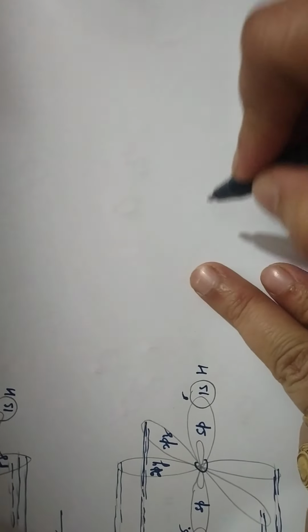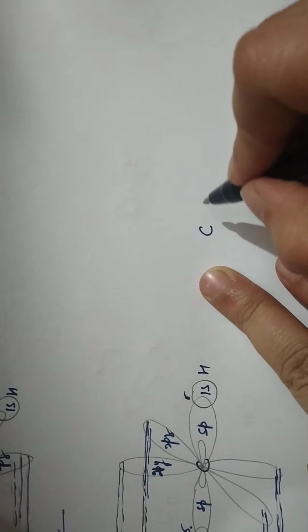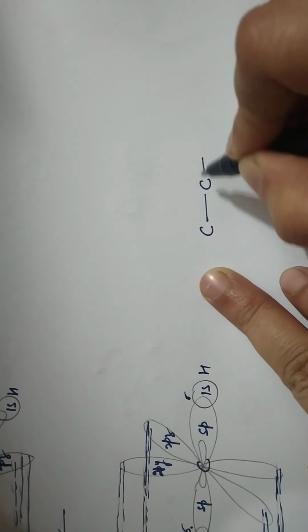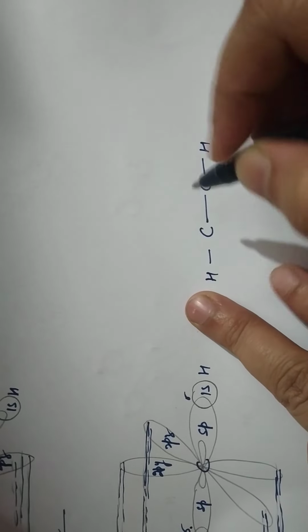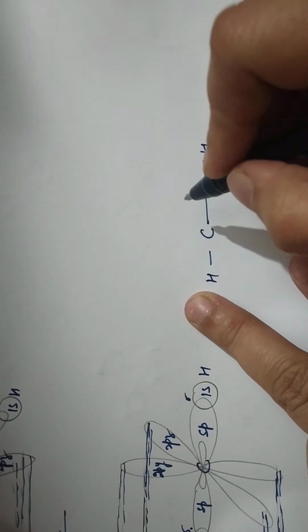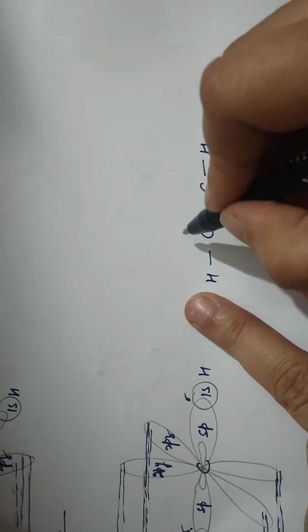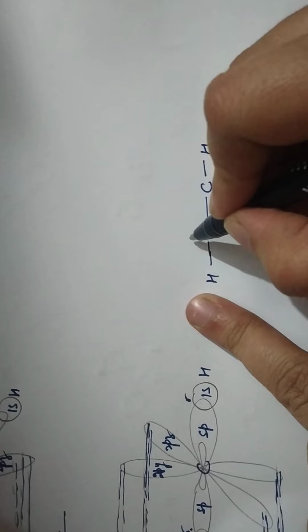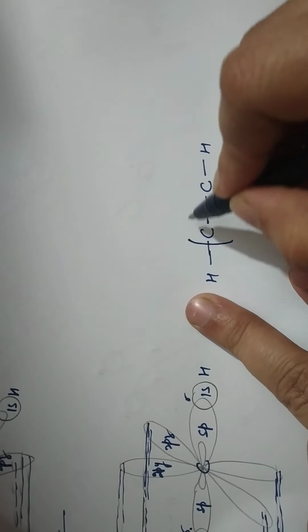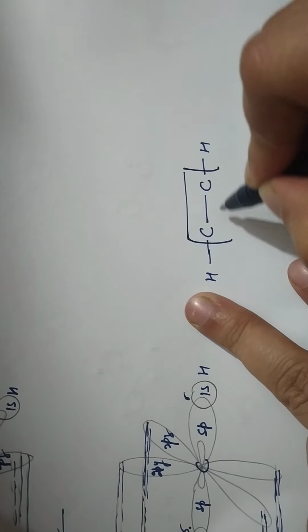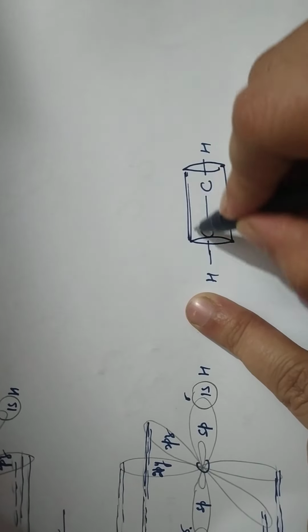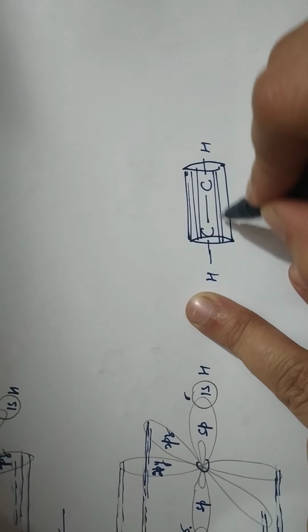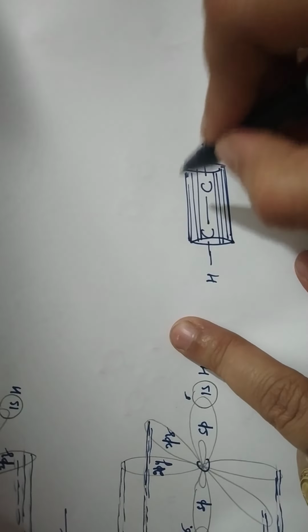Let's draw it in the simple form as we have done earlier also. There we have one carbon, one sp overlap, that is the simple covalent bond, and here these pi clouds will spread just like a cylinder. Cylindrical shape will be there. You have to show it like that.